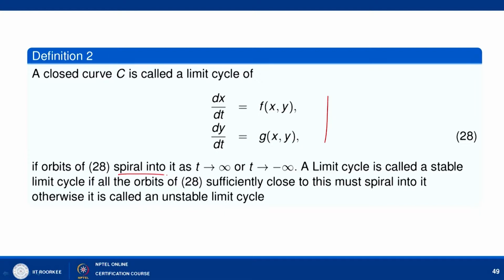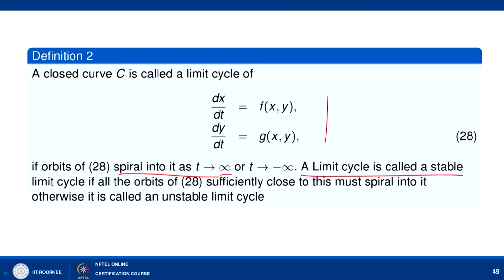A closed curve C is called a limit cycle of dx by dt equal to f(x,y), dy by dt equal to g(x,y), if orbits spiral into it as t tends to infinity. So, it means that the orbit corresponding to a periodic solution is called a limit cycle. A limit cycle is called a stable limit cycle if all the orbits sufficiently close to it at any given time t must spiral into it, otherwise it is called an unstable limit cycle.